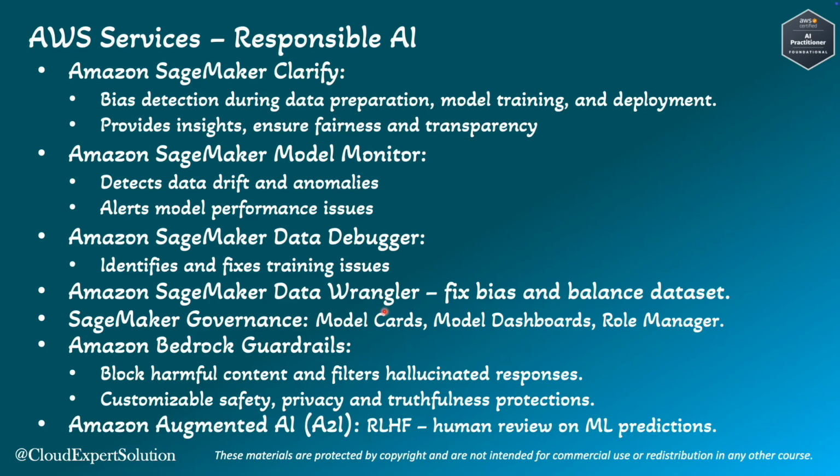Last but not least, Amazon Augmented AI or A2I, where we have reinforcement learning with human feedback. That means we can add human review in the loop for any ML predictions. So these are some AWS services which we can use for responsible AI designs. You just need to remember the service name and the use case for those services.